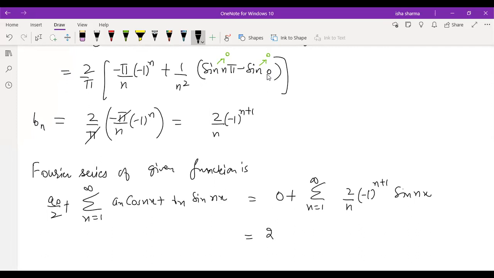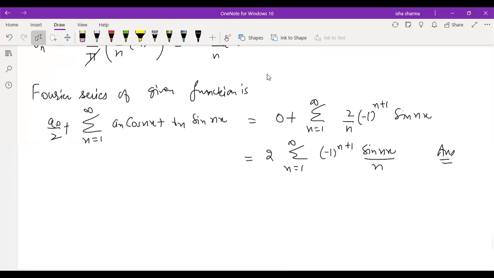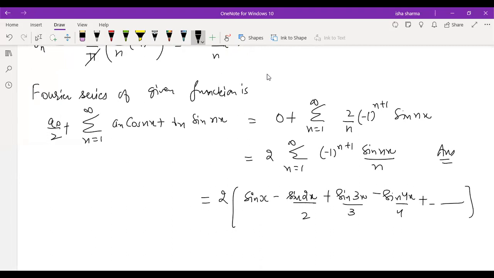So what you can do, you can take 2 outside the summation sign. This is the expansion. So this is your Fourier expansion. If you want to write it in the expanded form, the first term, when you put n is equal to 1, is minus 1 raised to power 2, a positive term, sin x. Then the next term is negative, sin 2x by 2. And then you have sin 3x by 3 minus sin 4x by 4 and so on. So this is the final Fourier series expansion.